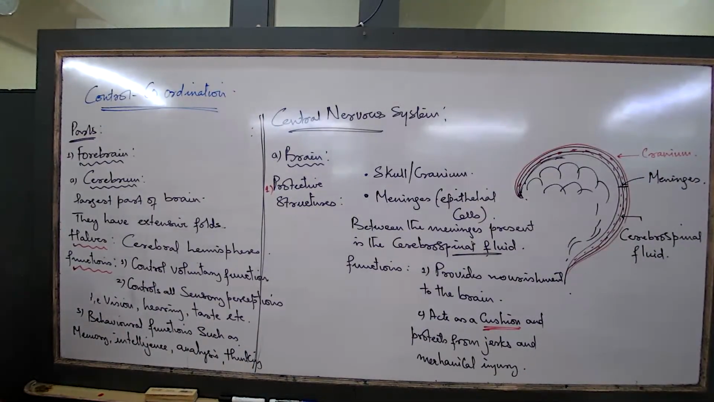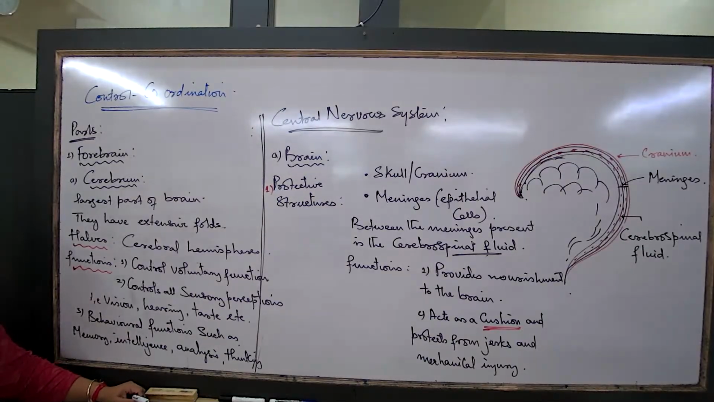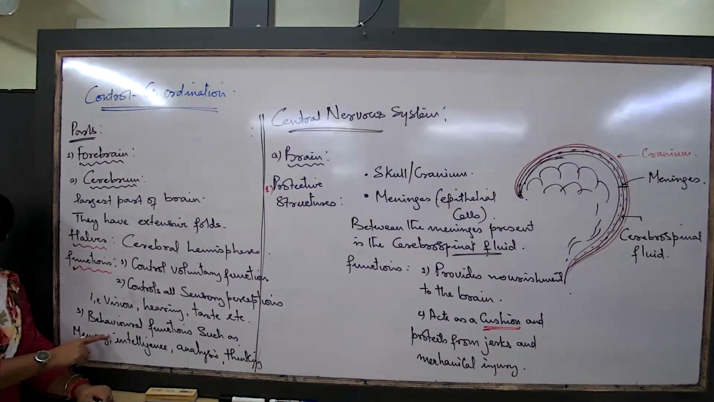No, the folding pattern is not the same for all of us. The folding pattern differs a little bit, and that is the reason why we all differ in these behavioral aspects. So you get questions: name the seat of memory. That's a very common question in your papers. Name the seat of memory. What is the seat of memory?